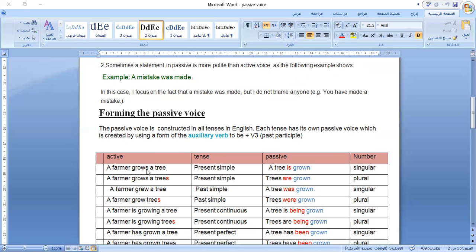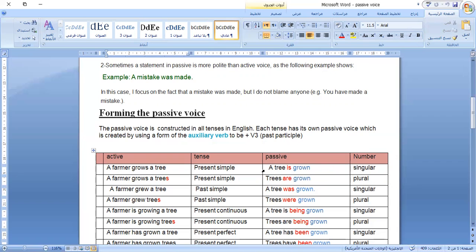Let's see here. A farmer grows a tree. A farmer grows a tree. What tense is "grows"? It's present simple, as you see here. So you have to bring from your pocket the verb to be in the present simple. Okay, a tree is grown. How many trees are grown? One. So I use "is grown."